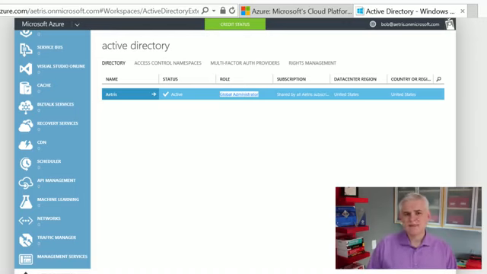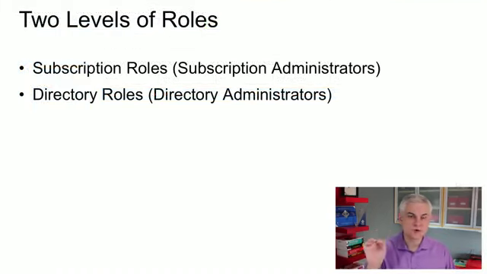So, just like there was a difference between the types of accounts that you'll be working with, the Azure account, Microsoft account, and organizational account, there are roles that can be assigned to a user in two different kinds of roles. There are subscription roles, or in other words, subscription administrators. And then there are directory roles, or directory administrators. So a subscription administrator deals with the subscription as a whole. As I said a little bit earlier, they basically deal with adding and removing services in the subscription. I need a new virtual machine, I need a new storage account, whatever the case might be. That is the domain of the subscription role.